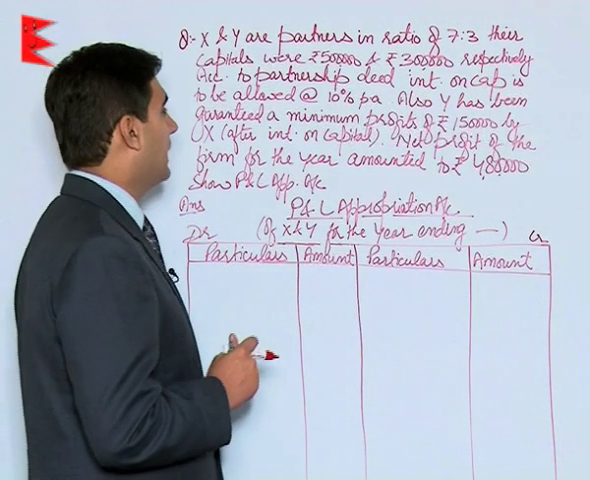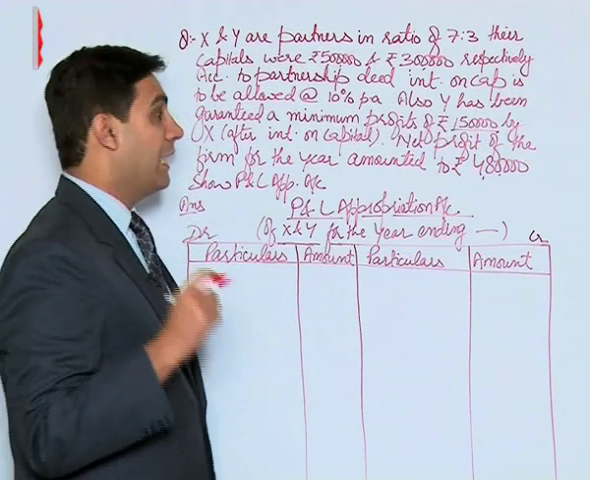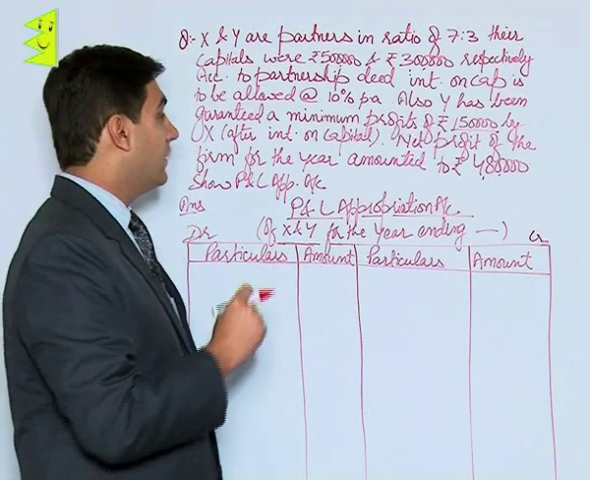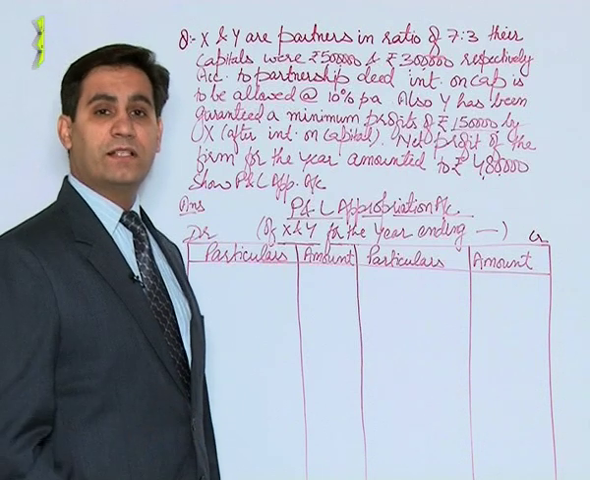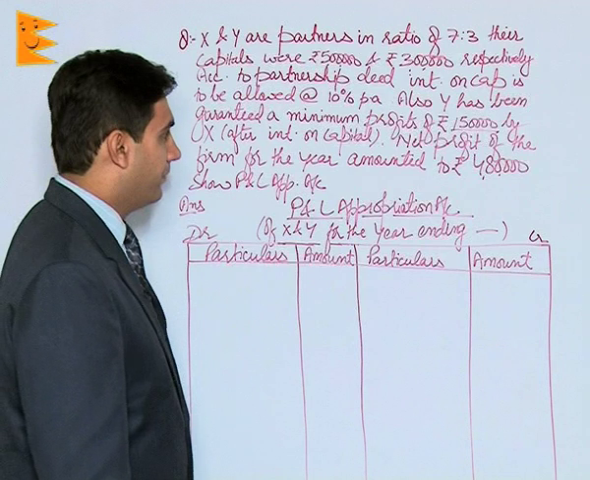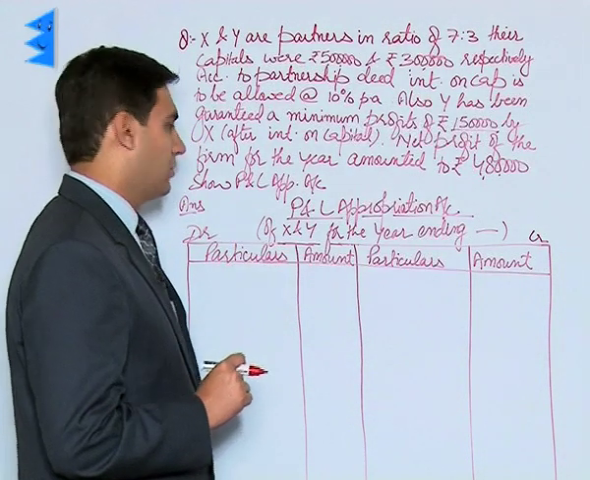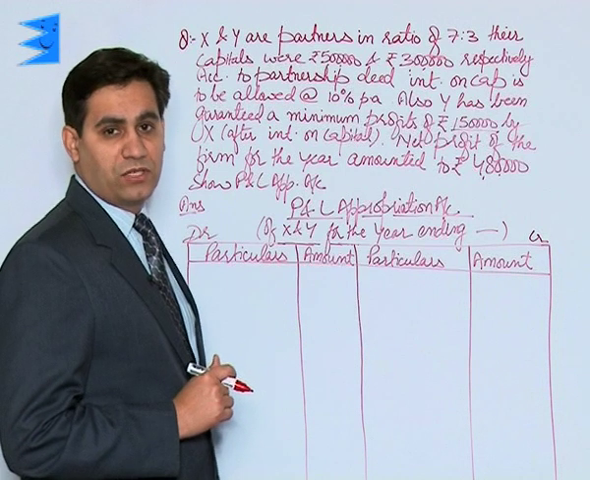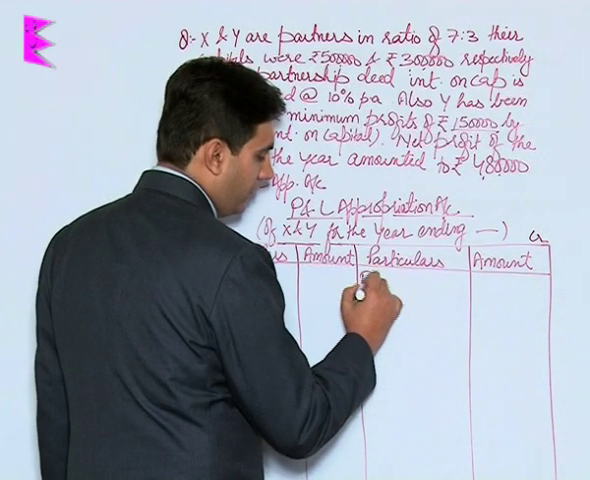Also, Y has been guaranteed a minimum profit of rupees 1,50,000 by X after interest on capital. That means the guarantee is on profits left over after providing interest on capital. Net profit of the firm for the year amounted to 4,80,000. Show the P&L appropriation account. So now students, the first entry would be by